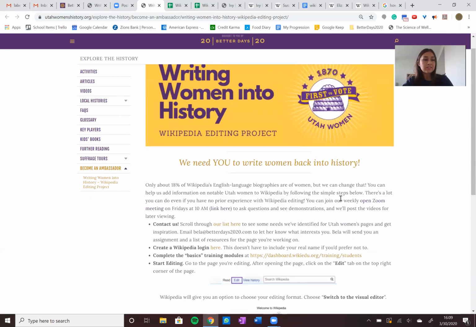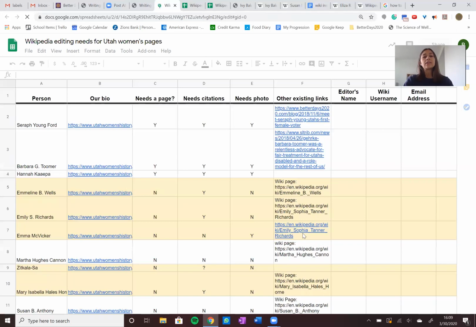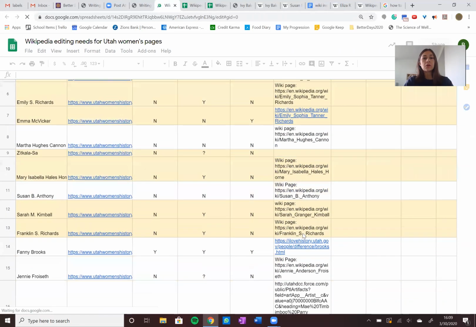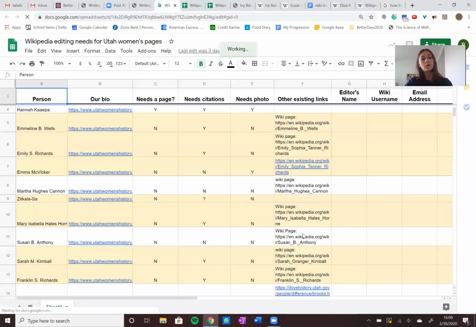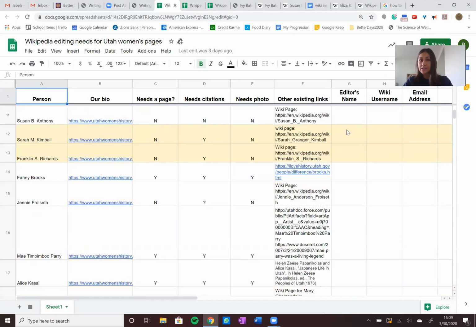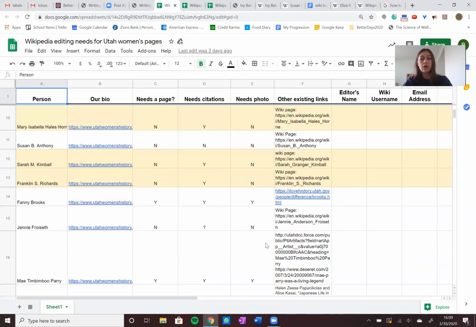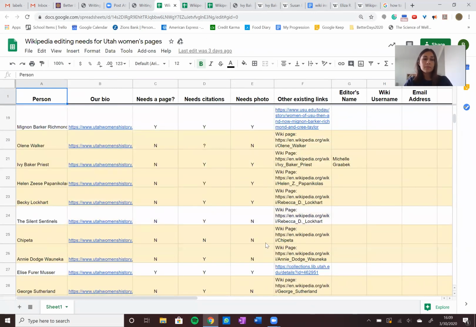What we're going to ask you guys to do is create a username and then open up our list right here and find one of the yellow highlighted names. These names are women that have articles already in Wikipedia, but they need to be improved or revised. And then I'm going to have you add your username, your name, and your email address, so that we can get into contact with you if you are having any problems or you need any help.